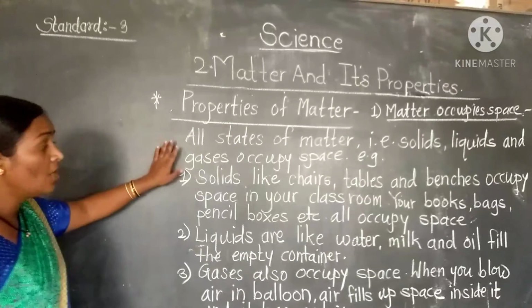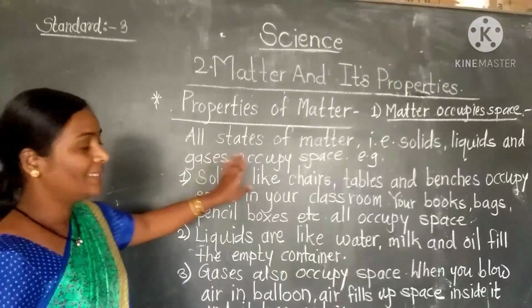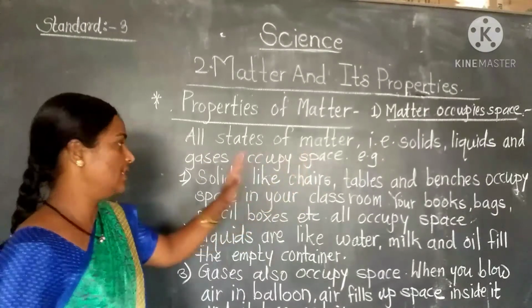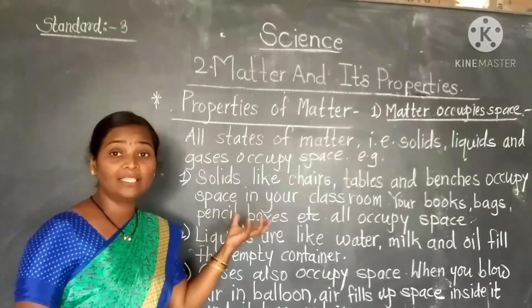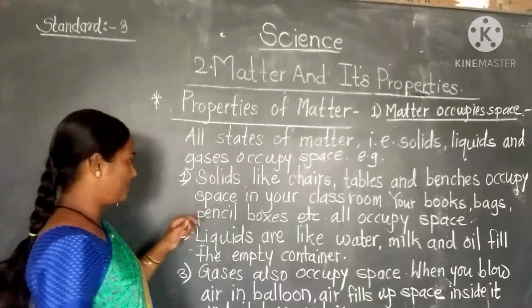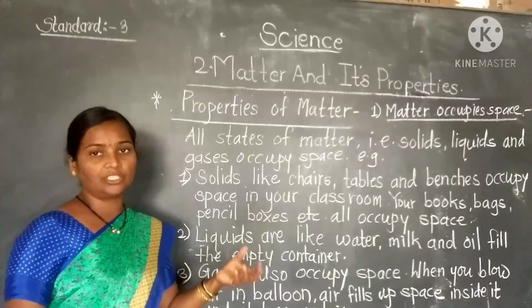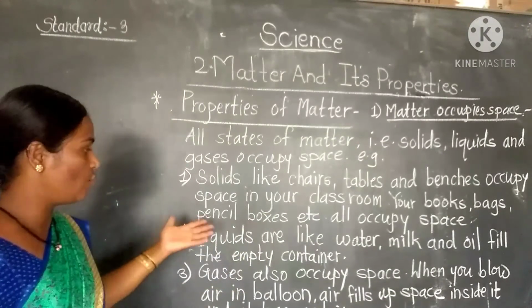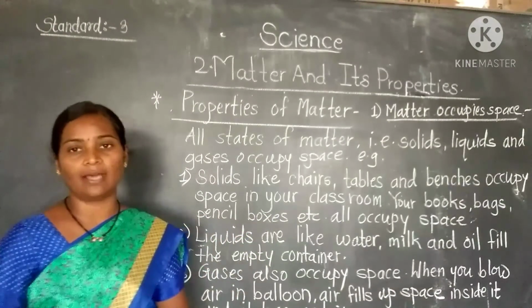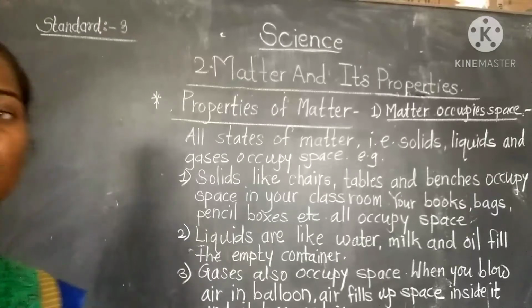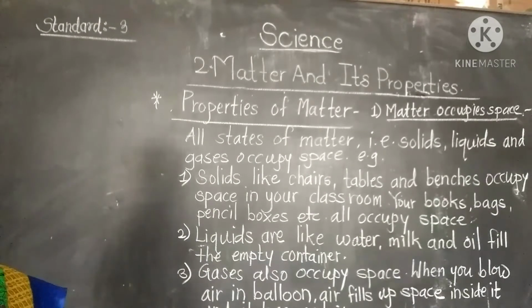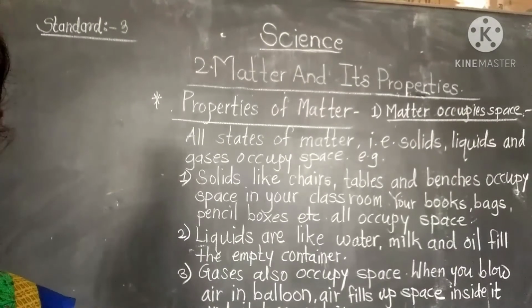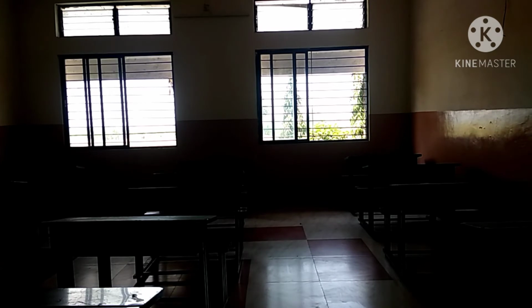See student, all states of matter, that is solids, liquids and gases, occupy space. For example, solids like chairs, tables and benches occupy space in your classroom. Let's see your classroom. Benches occupy the space, which you can see easily.